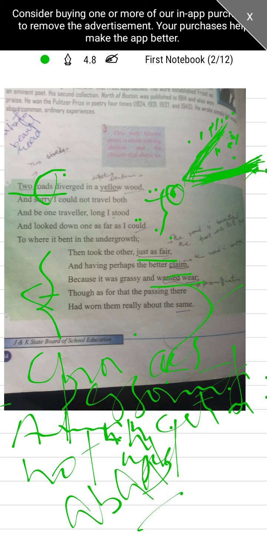It may be in the field of education, it may be in the field of marriage partnership, right. So it can be any choice. We must act wisely at that time. If we choose a right choice, our future will be happy. If we choose a wrong choice, our future will be a kind of disappointment, right? So this was all about the poem, The Road Not Taken. Thank you very much.